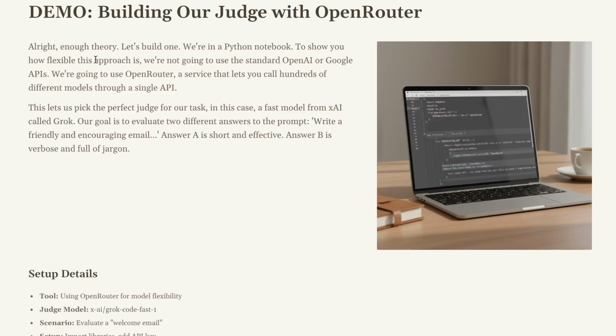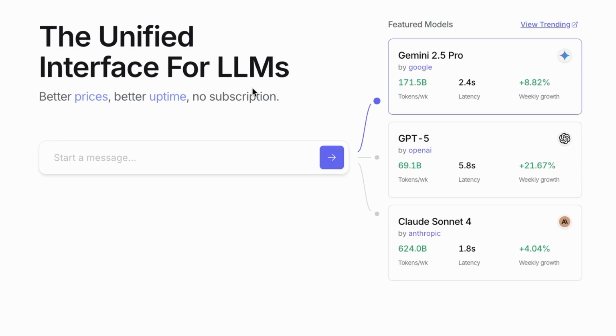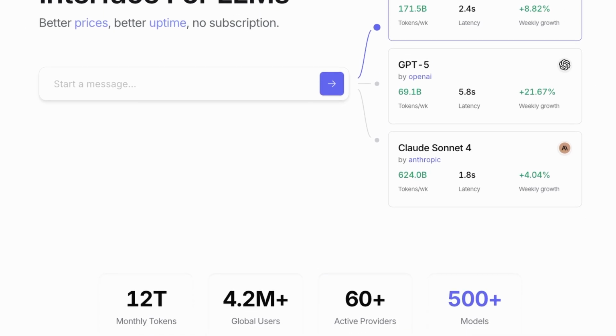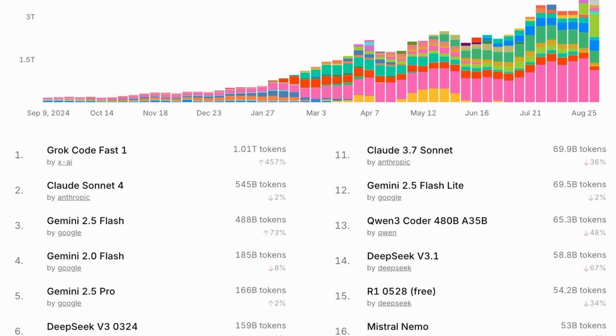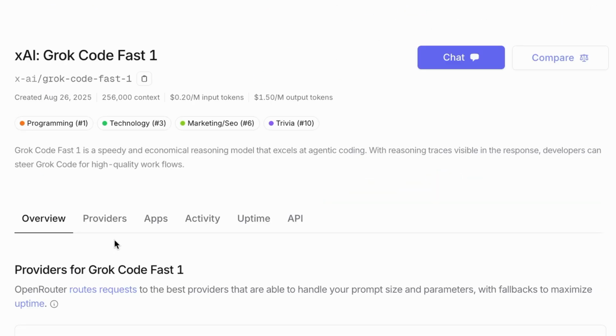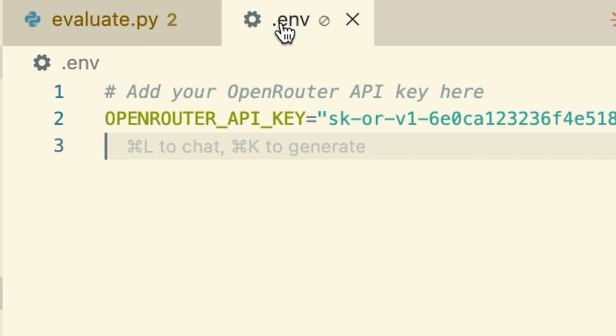Alright, enough theory. Let's build one. We're in a Python notebook. To show you how flexible this approach is, we're not going to use the standard OpenAI or Google APIs. We're going to use OpenRouter, a service that lets you call hundreds of different models through a single API. This lets us pick the perfect judge for our task. In this case, a fast model from XAI called Grok.